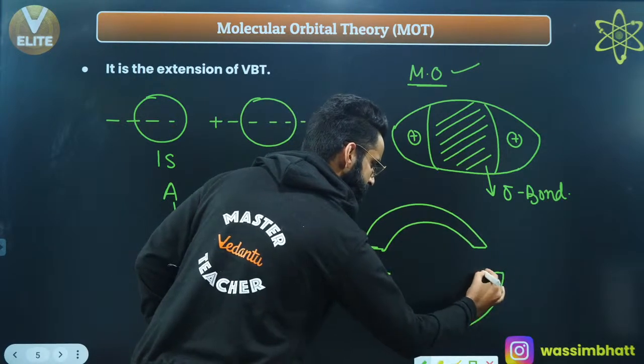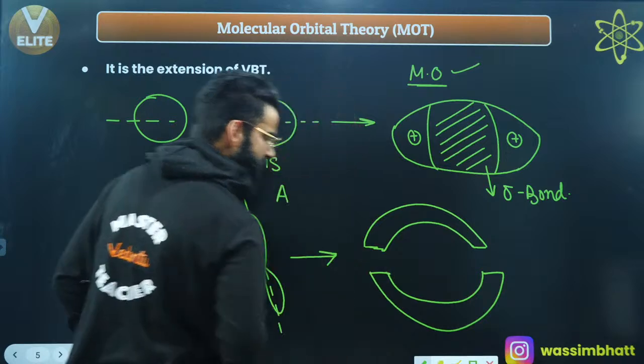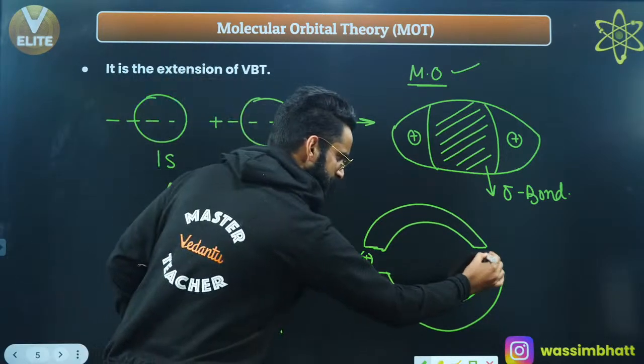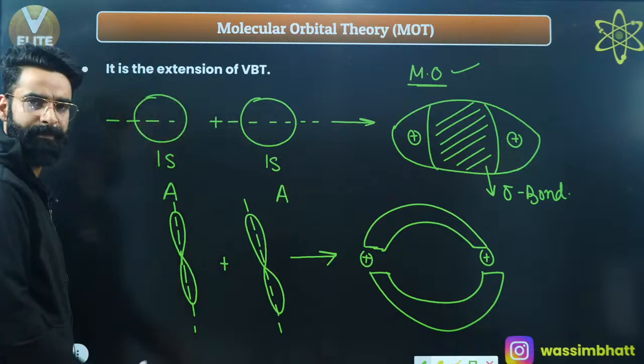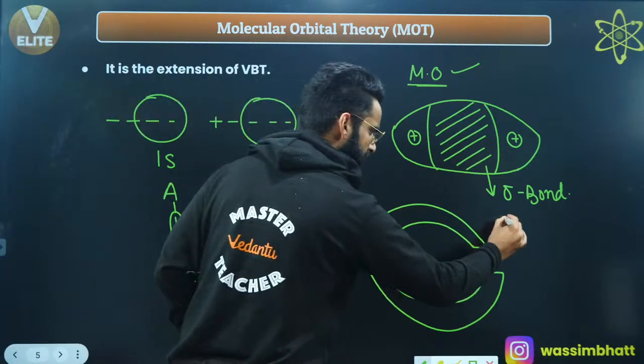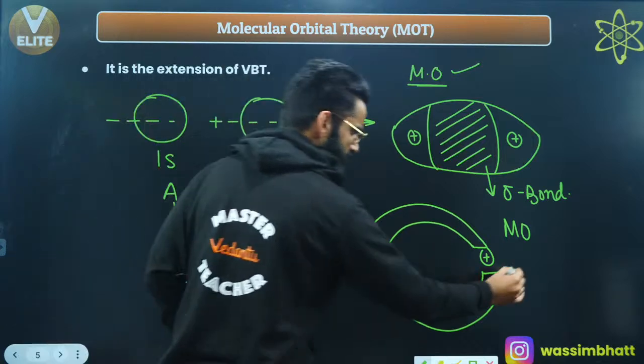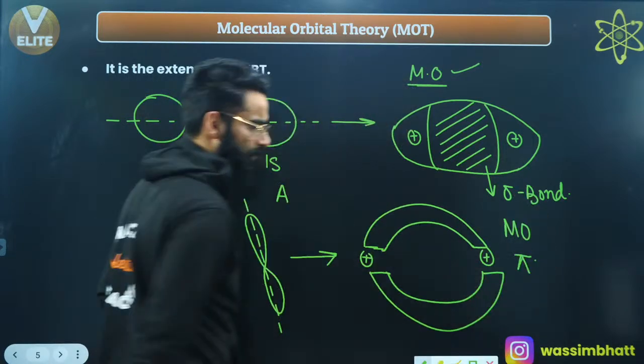I hope you remember it. This used to be the nucleus of this atom, and this used to be the nucleus of this atom. I hope you remember this. This is one molecular orbital which we got over here. And which kind of bond did we get in this case? This used to be the pi bond, right?